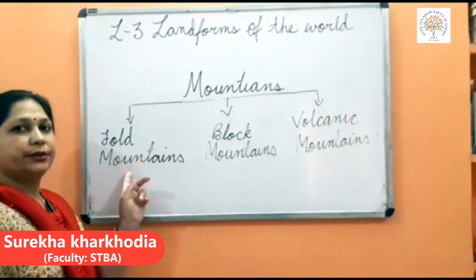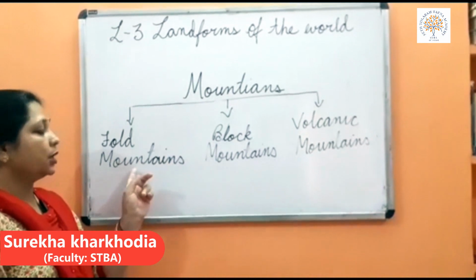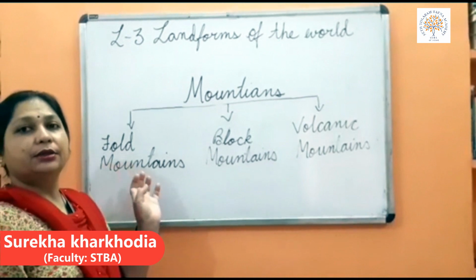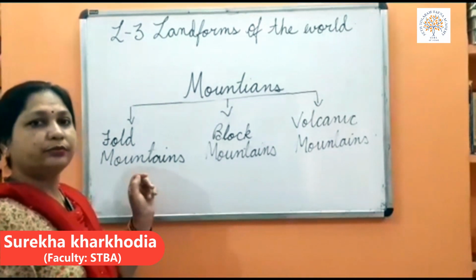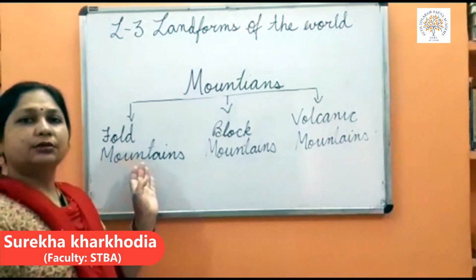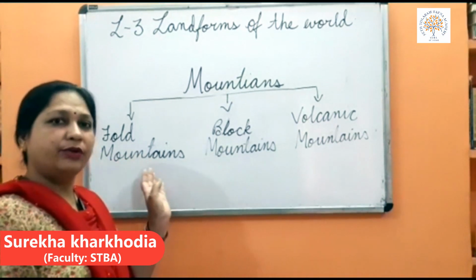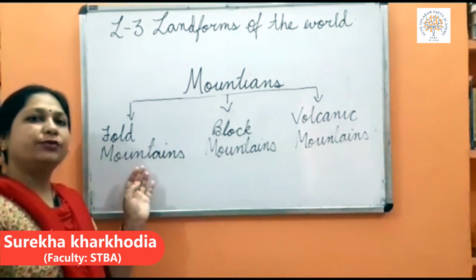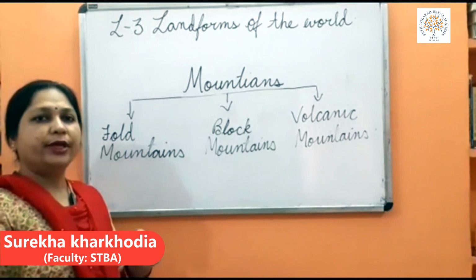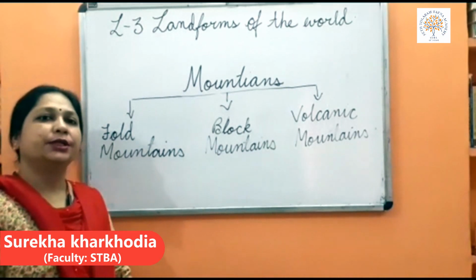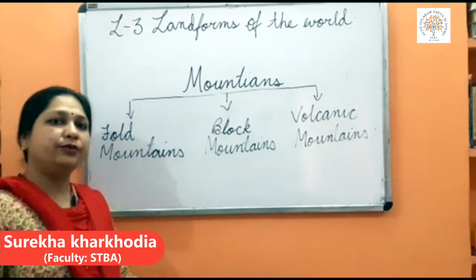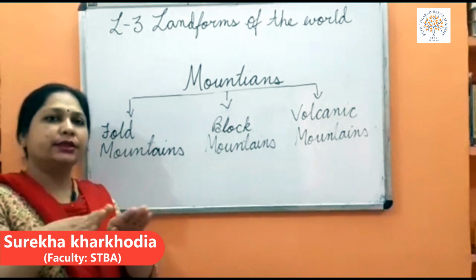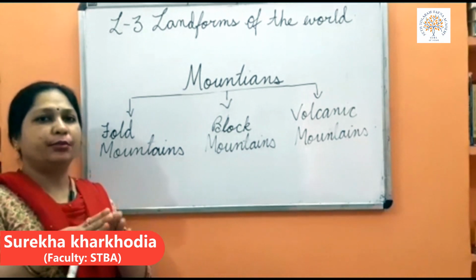The fold mountain. These mountains are formed due to the pressure inside the earth crust. It is said that there are 7 continents on this earth. Earlier they were very far from each other. When they were coming towards each other, the continental plates collided with each other. Collide means hitting each other. So the earth crust raised up and formed the mountains.